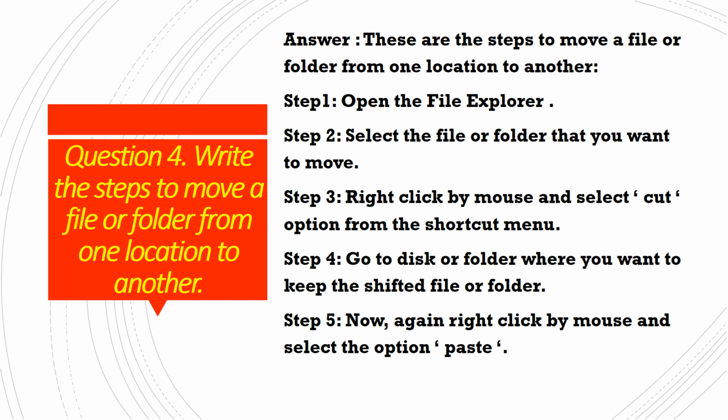Step 5, we will again right click with our mouse, and the shortcut menu will appear. This time from that shortcut menu we will choose the option paste. So that file will shift from the previous location to this new location. So these were the steps to move a file or folder from one location to another.